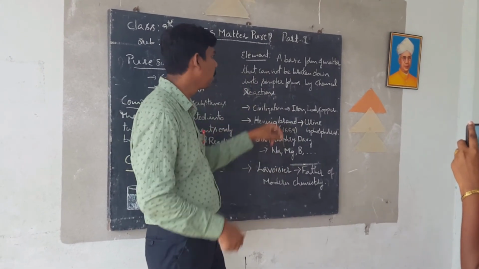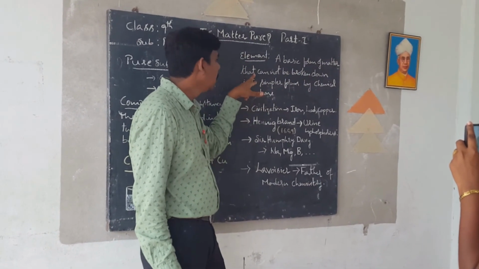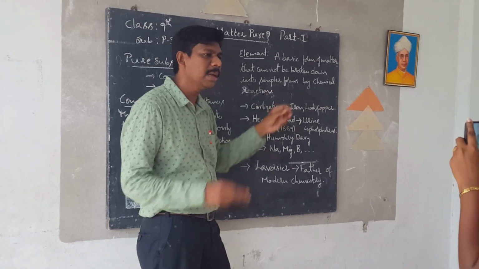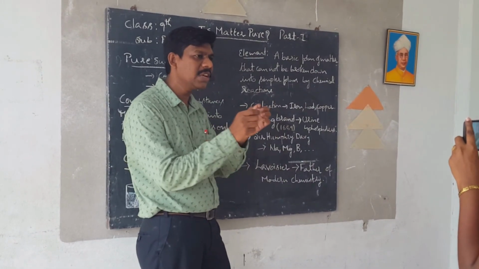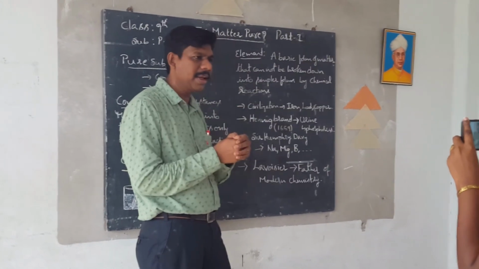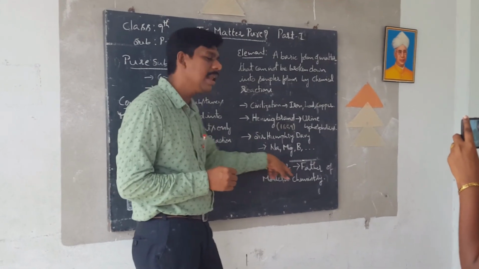What is that definition? A basic form of matter that cannot be broken down into simpler forms by any chemical reaction, that is nothing but an element. The definition is given by Antoine Lavoisier.